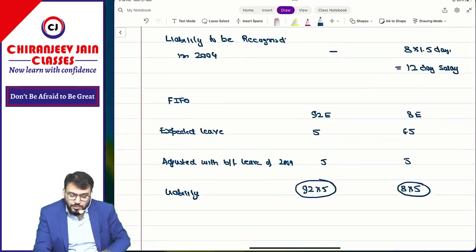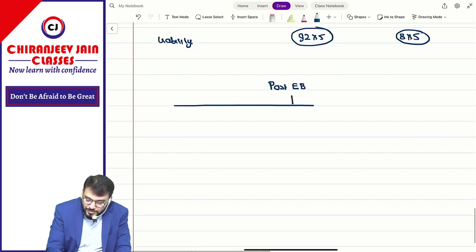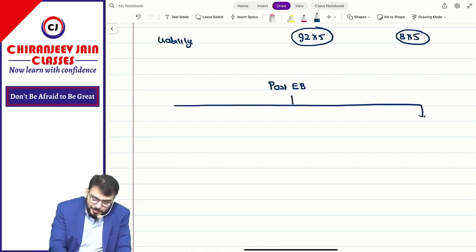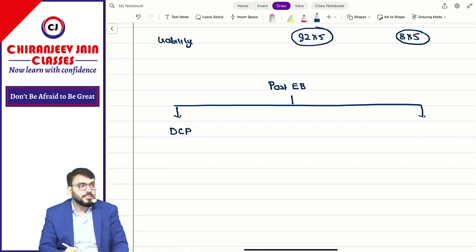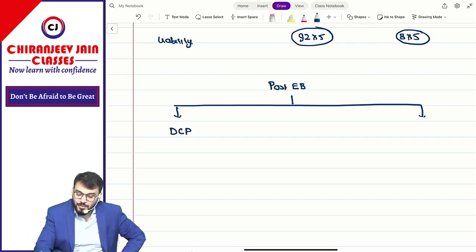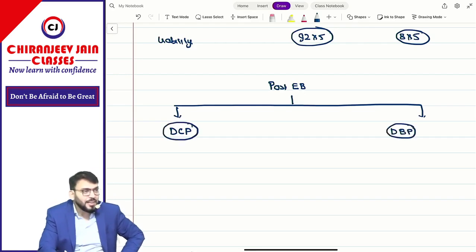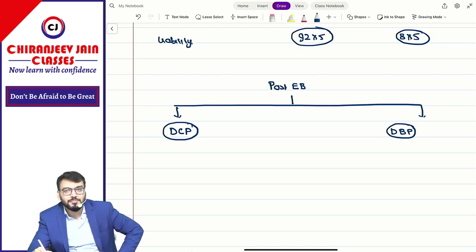Now from accounting treatment point of view, what AS 15 says is that post-employment benefits are of two types. One is known as DCP. DCP means what? Defined contribution plan. And one is known as defined benefit plan, DBP. Defined contribution plan, defined benefit plan.